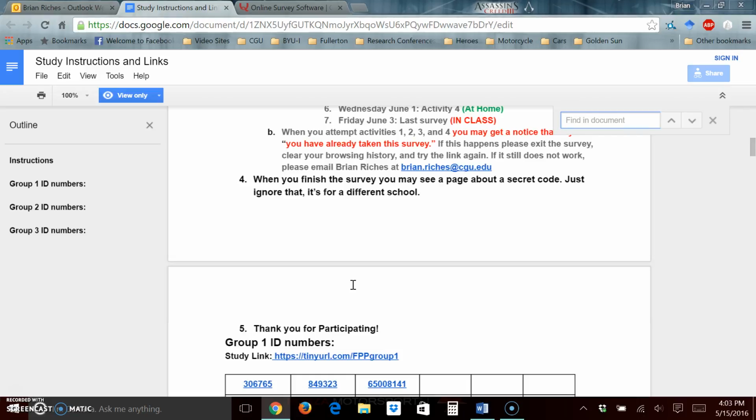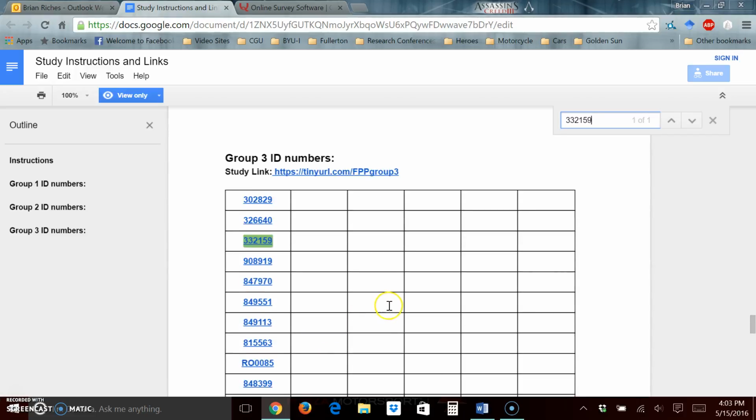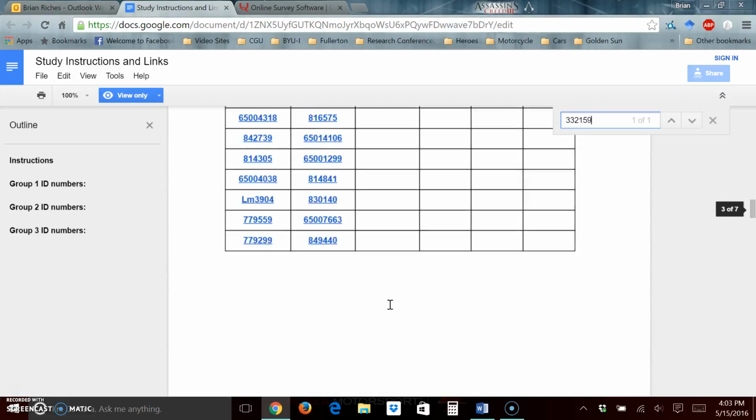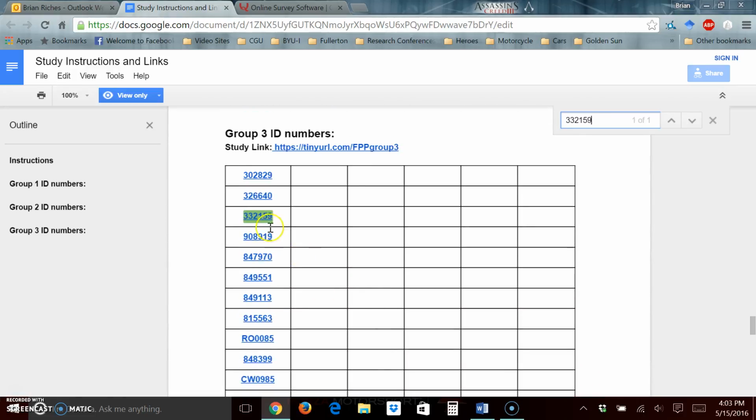Let's say my ID number is 332159. That brings me down here. It looks like I'm in group 3. That means each activity I do, I will come down here and click my ID number in the same place in group 3. I'll scroll up to get a better idea of where it is. It looks like it's on one of the last pages. Now the only thing I need to do is click that ID number.